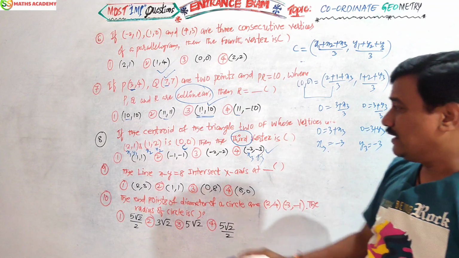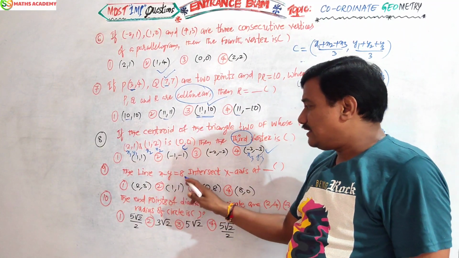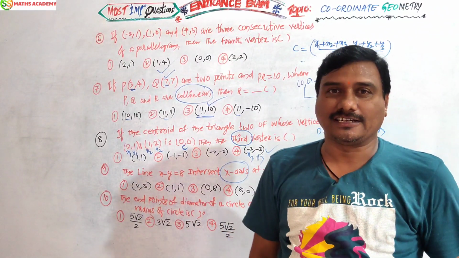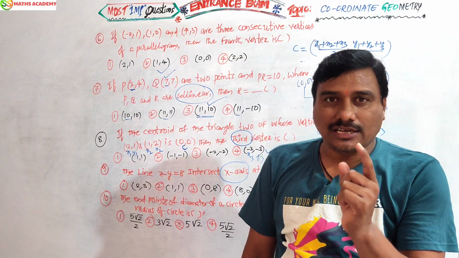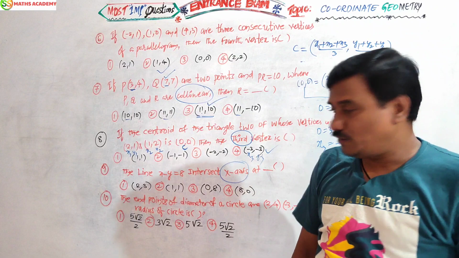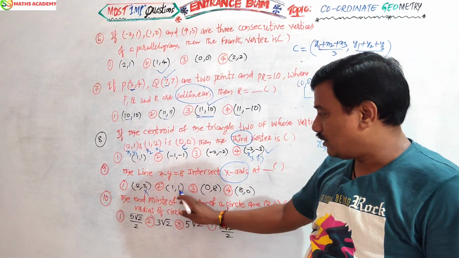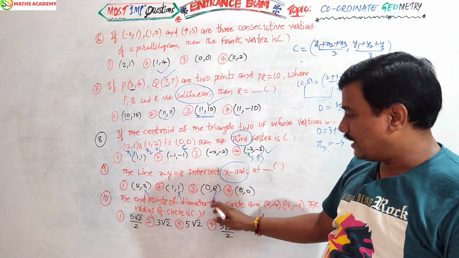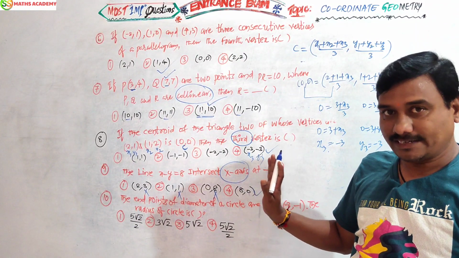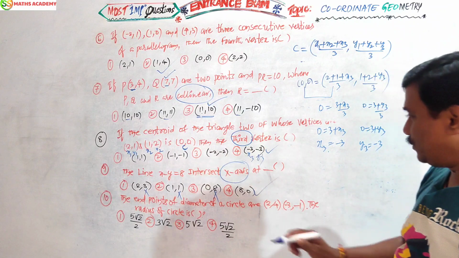Okay. Now, the line x minus y equals 8 intersects the x axis. Without pen and paper, you can say the answer. On the x axis, the y coordinate must be 0. In these options, where is the y value 0? Y value 3, it's not the option. Y value 1, not the option. Y value 8, not the option. Here the y value is 0. This is the option. That's it. Now, the last question, a very interesting question.